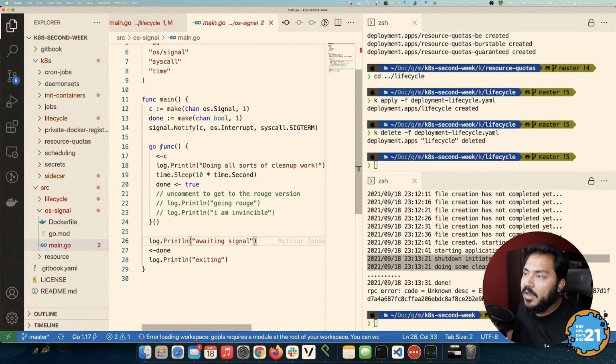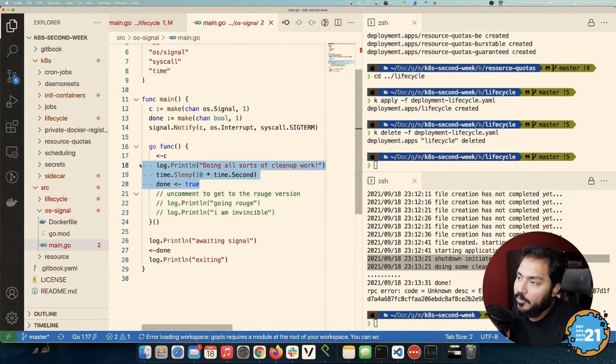In the application we have here, we are creating a channel for OS signal, and we're notifying, catching the signal of OS interrupt or syscall.SIGTERM. So if we ever find a SIGTERM, we'll be able to catch it here and do something with it. The first example we're going to showcase is the normal way it should be. If you want to use SIGTERM, you can catch the SIGTERM and do some sort of cleanup work, as we said before, like logs or database or what have you. We'll sleep for 10 seconds, we'll call done, and our application was waiting on done on line 27. The moment we send something to done, we will get out of here and exit the application.